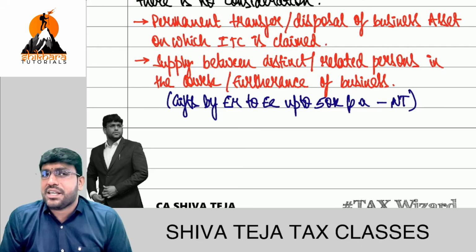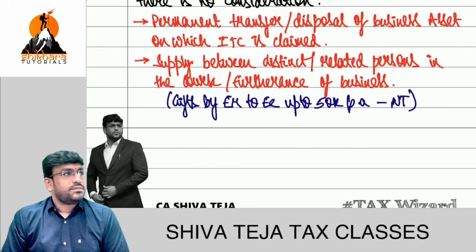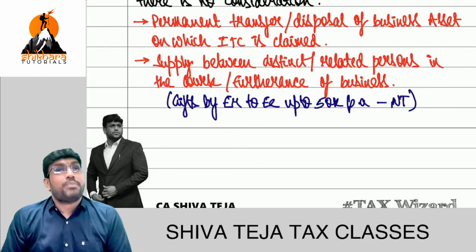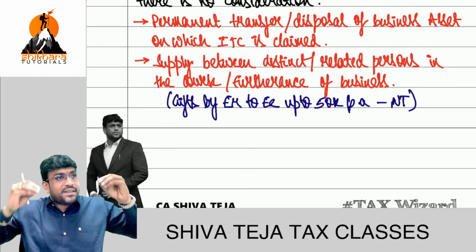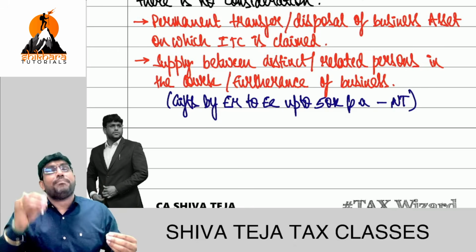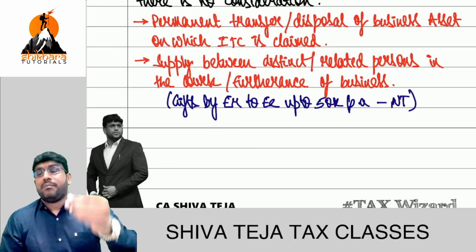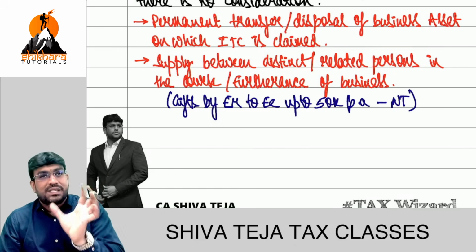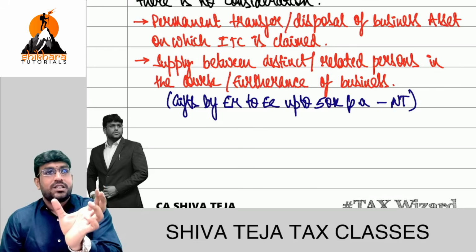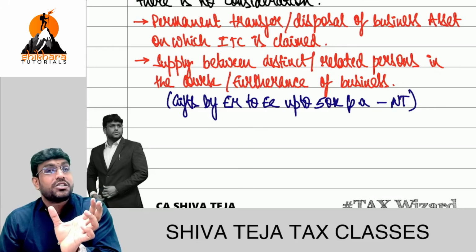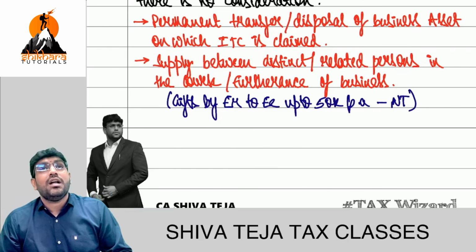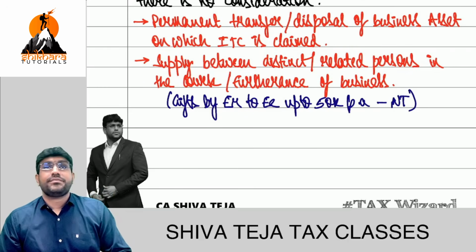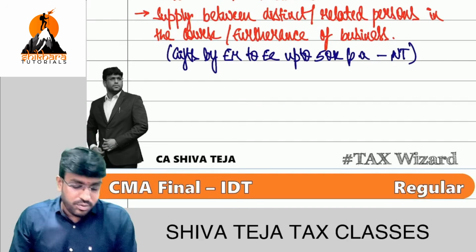When do you call something as gift? For employer and employee, my language will be: something which is given by the employer other than the employment contract. For example, in the employment contract, he clearly wrote, I'll give this much salary, this much bonus, this much allowances, this much perquisites. Anything given beyond that employment contract is called gift. Simple answer. Clear? Chalo. Third point.